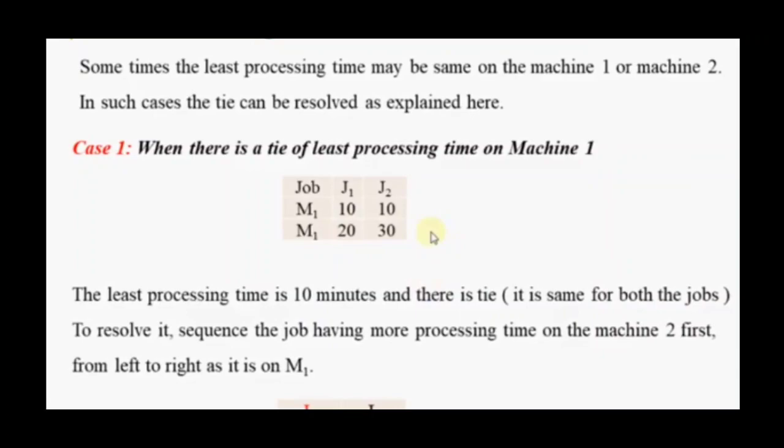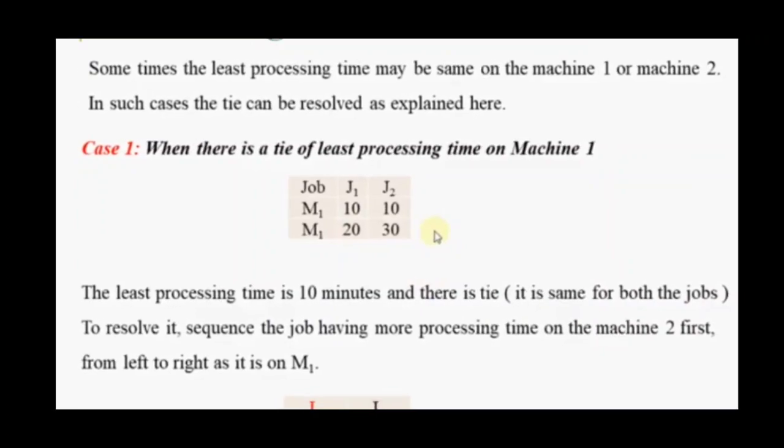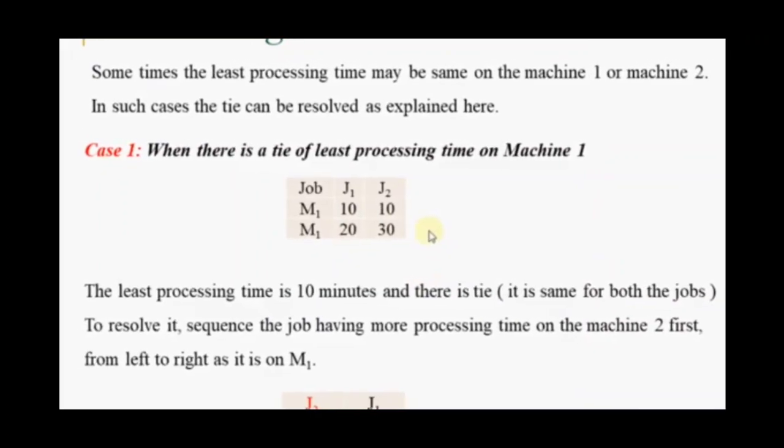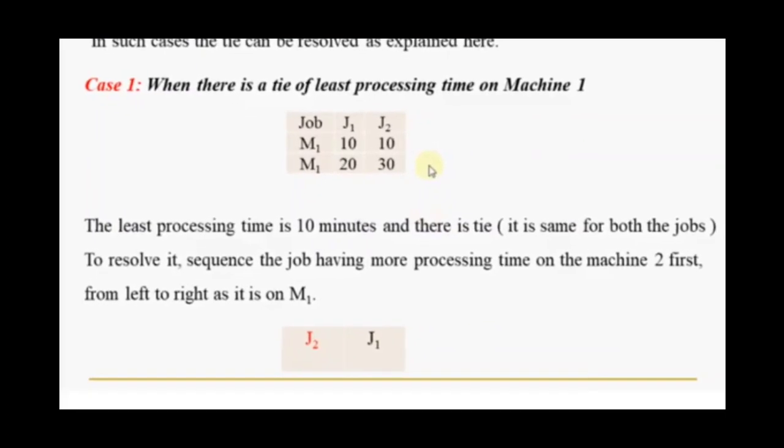This will occur only when the processing time occurs on both the jobs, or more than one job, but it will occur on only one machine. That's why we have written: the least processing time is 10 minutes and there is a tie. To resolve it, sequence the job having more processing time on machine 2 first, from left to right, as it is on the M1.